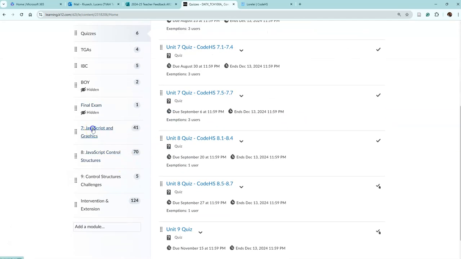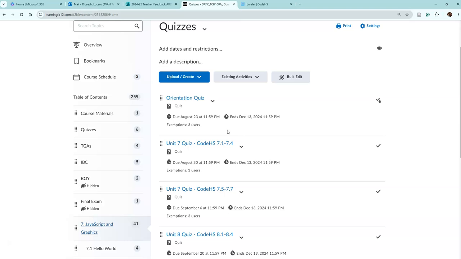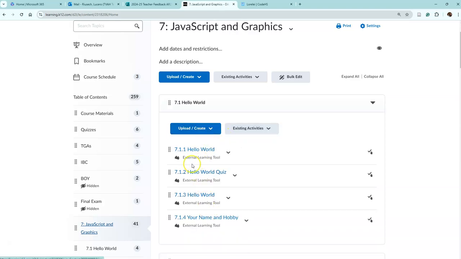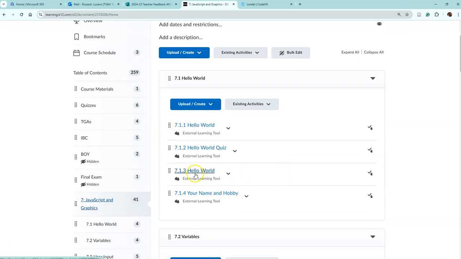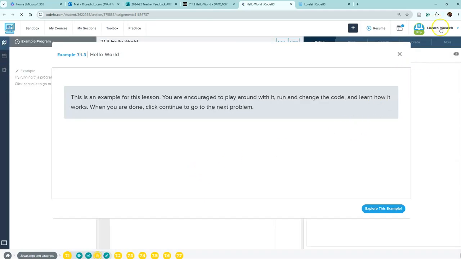In Unit 7 or Unit 8, literally any of these links where it says External Learning Tool, you can click and it'll take you to your specific CodeHS account. Okay, so I'm just going to click. Usually the first one is a video and the second one is a quiz. By the third one, you're usually getting into an example, and that's probably a good one to click. You see my name over here. When you click it on your end, you should see your name, so it's attaching you to your own CodeHS account.